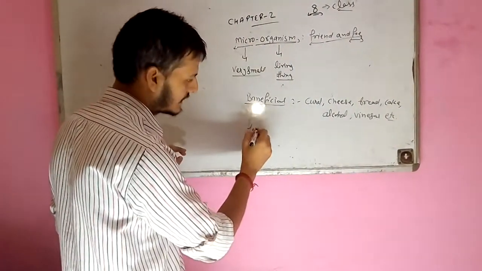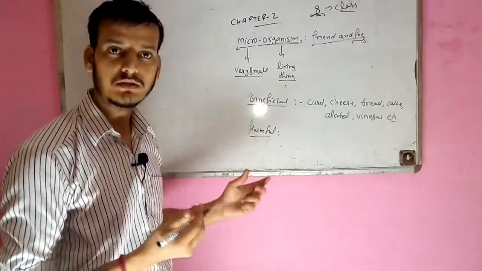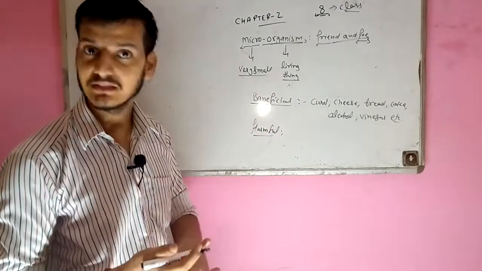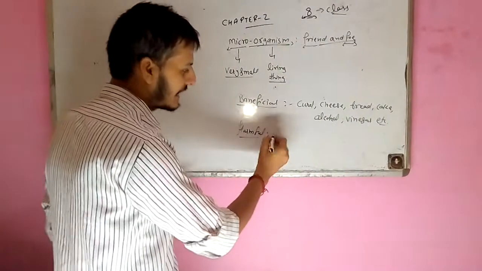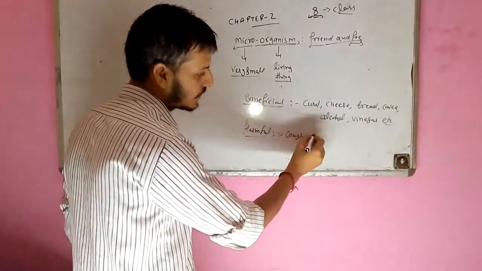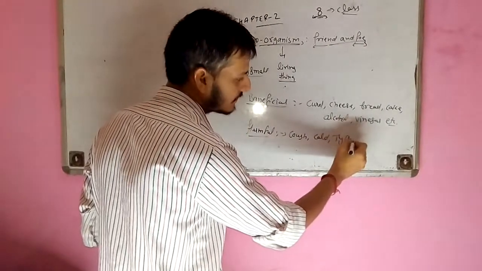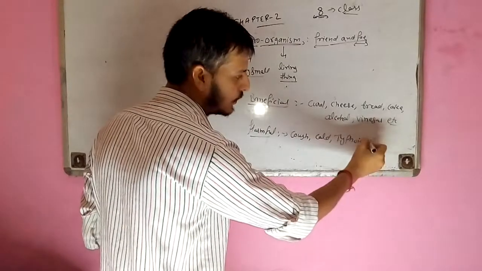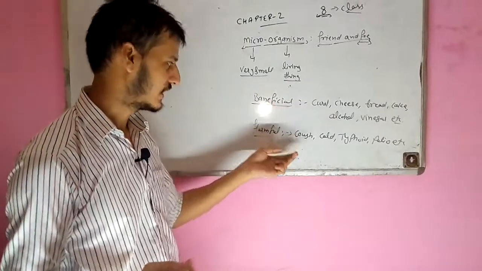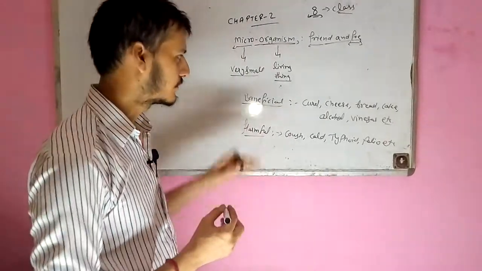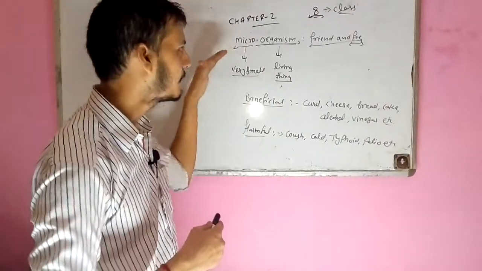Now the second is their harmful nature. They cause diseases in plants, in animals, and in human beings. Some common examples we see in human beings are cough, cold, typhoid, and polio, and some other examples. There are a large number of diseases caused by microorganisms. We will discuss it in the next class, but in today's class we are trying to classify the microorganisms.